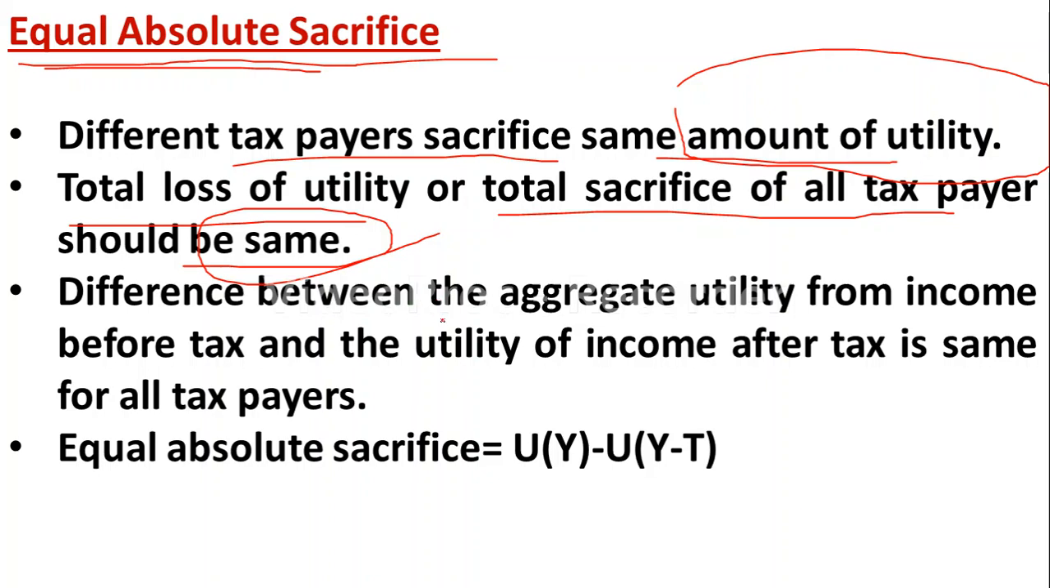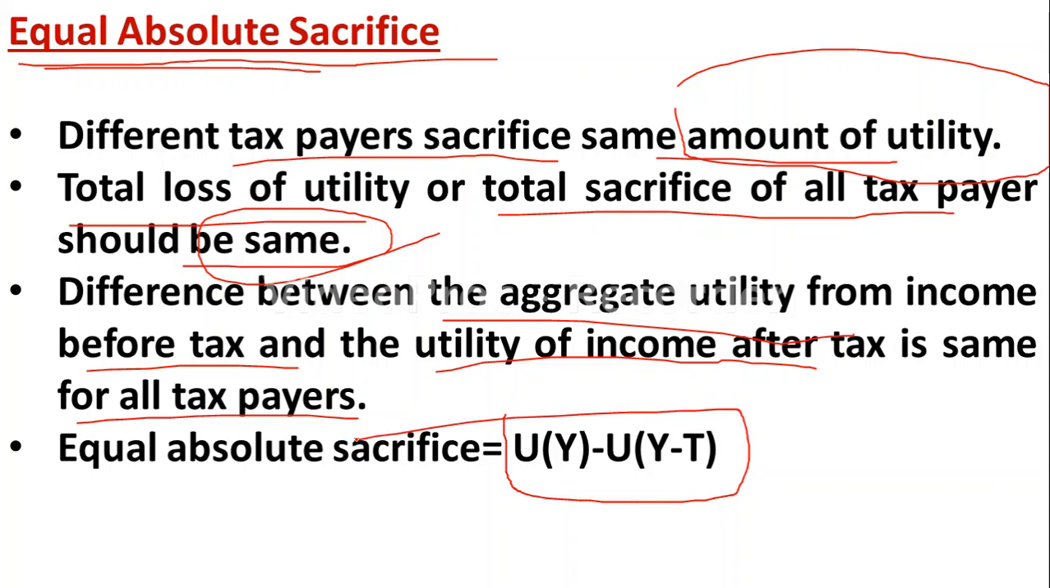And here the difference between the aggregate utility from income before tax and the utility of income after the tax is the same for all the taxpayers. It means the loss of utility for all the taxpayers is the same here. So the formula will be U(Y) - U(Y - T). U(Y) is before paying the tax, U(Y - T) is after paying the tax. So this formula you must remember here.